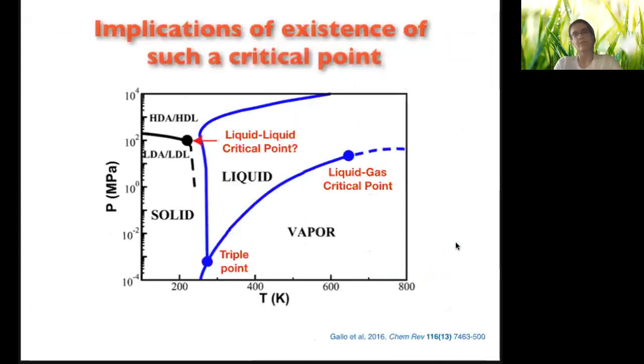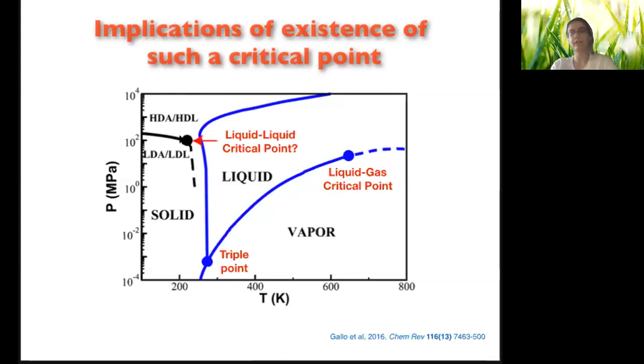Related to implications, we need to talk about what happens beyond this critical point. Critical points mark termination of phase coexistence curves. So what are those phases for this case? According to the computational findings, this critical point terminates the coexistence of a high-density liquid and a low-density liquid.